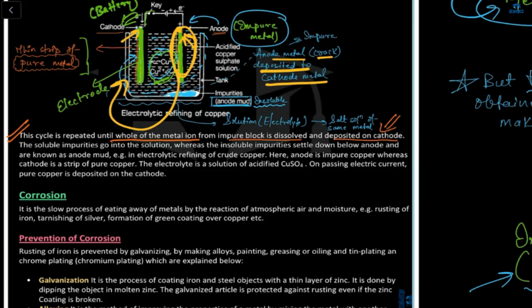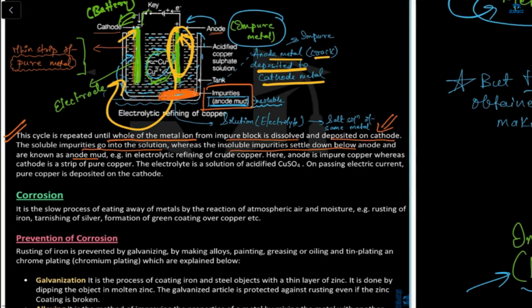So the soluble impurities go into the solution, whereas the insoluble impurities settle down below the anode, and those are known as anode mud. So these are the anode mud, which are the impurities and which are settling down.